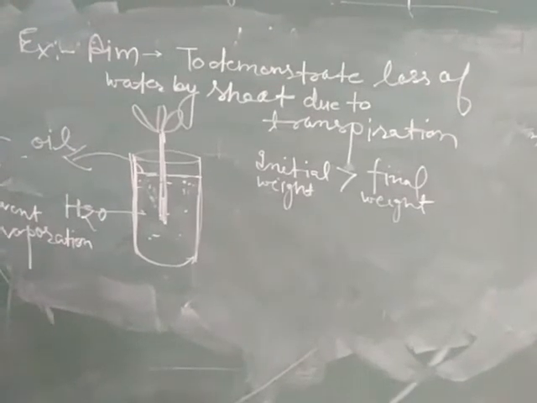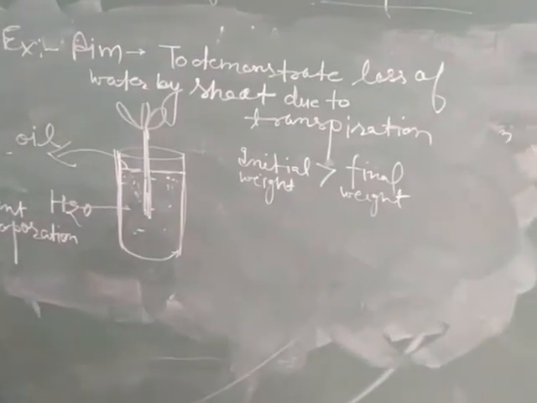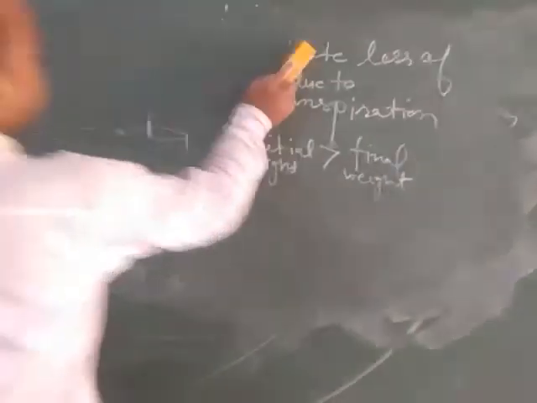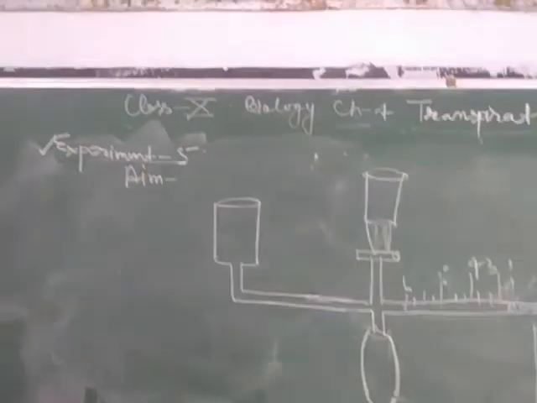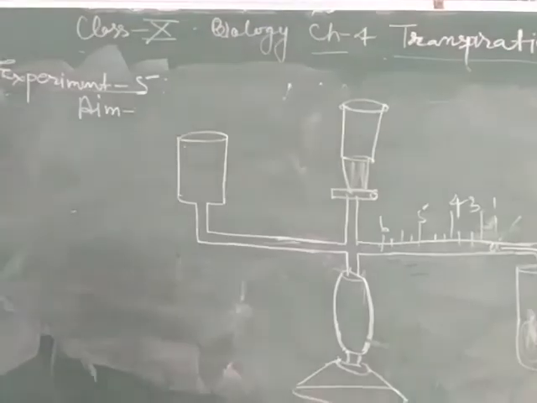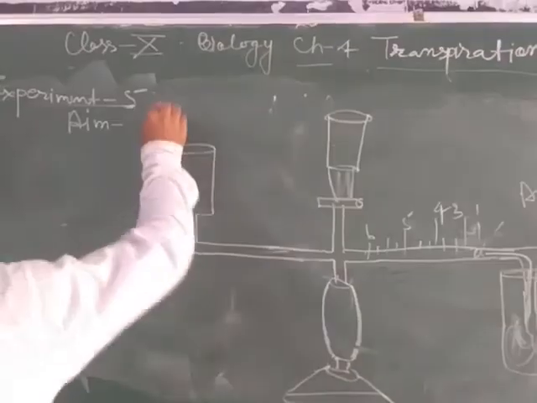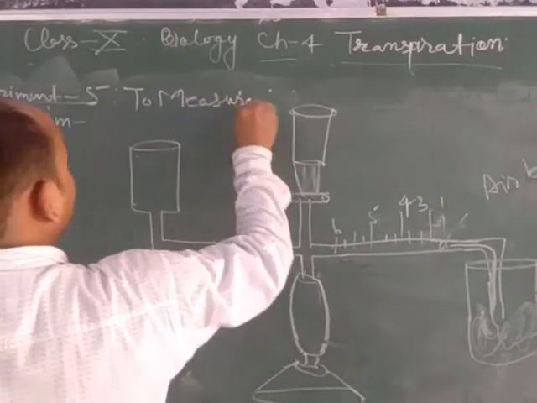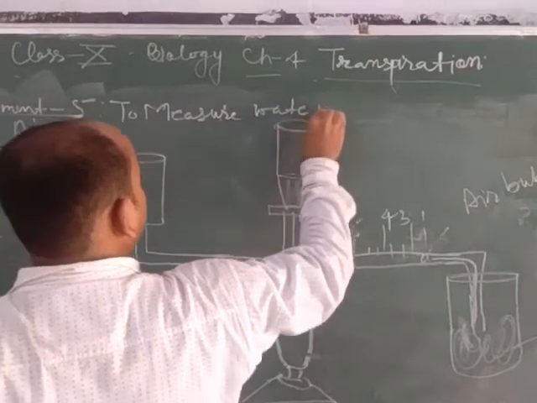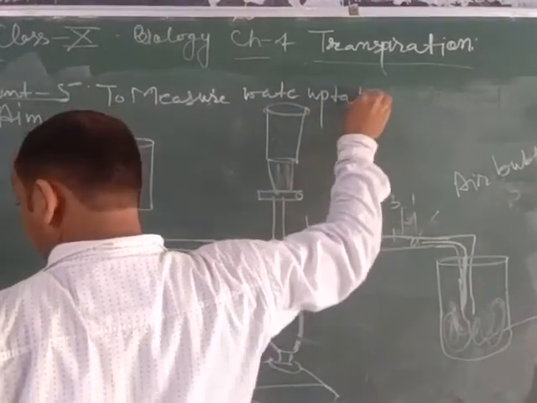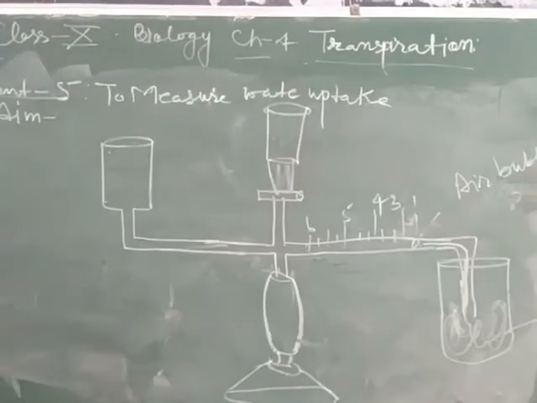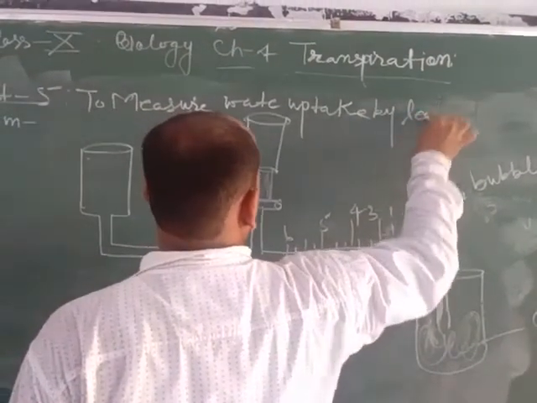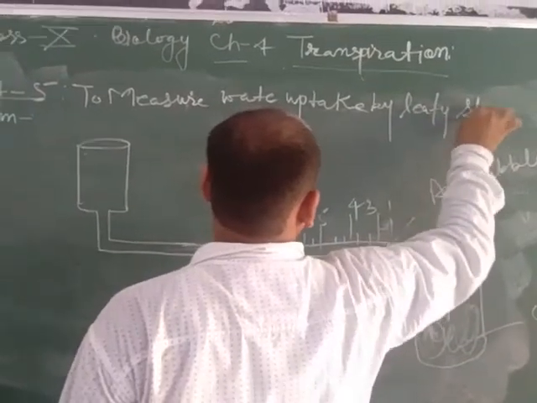Now dear students, we are going to discuss the next experiment, which is the most important experiment, experiment number 5. This experiment is used to measure water uptake by a leafy stem.